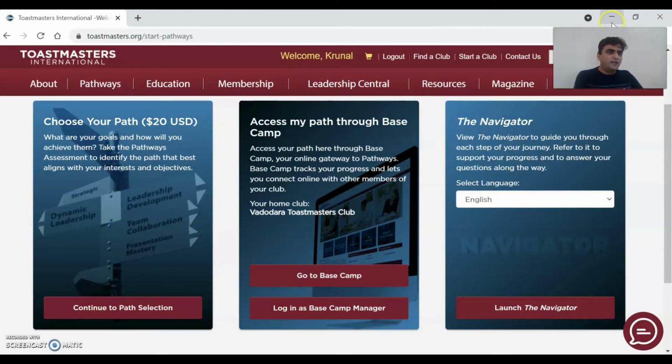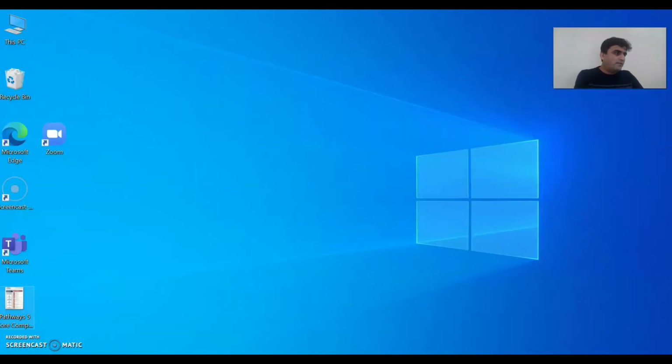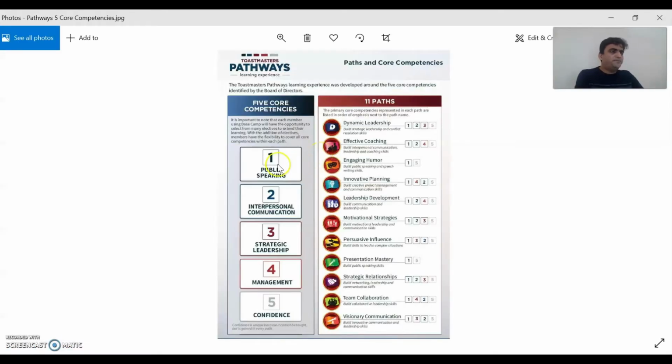Let me just quickly give you a glimpse of the paths which are available before we go to the base camp. So I will just open this document. Toastmasters basically helps you to improve your 5 core competencies, that is public speaking, international communication, strategic relationship management, and confidence. To develop these 5 core competencies, you have 11 paths which are defined by Toastmasters.